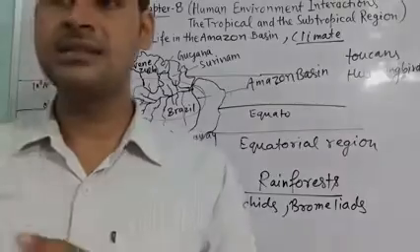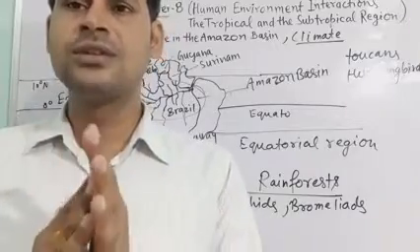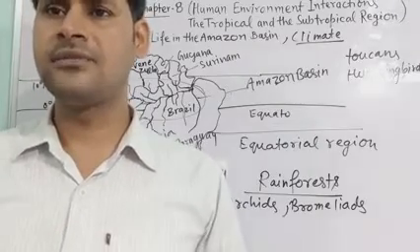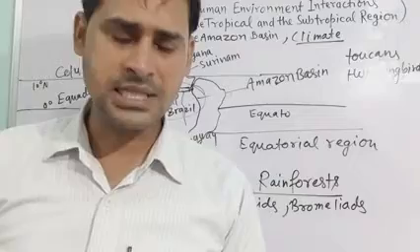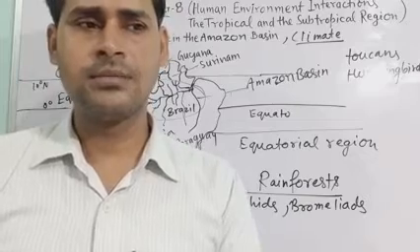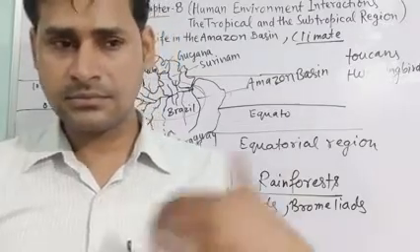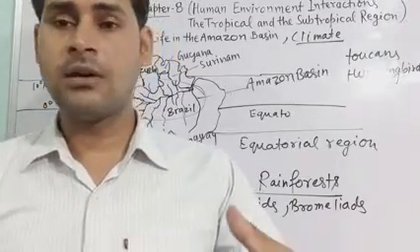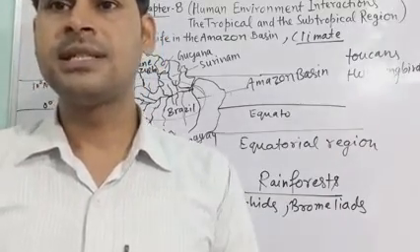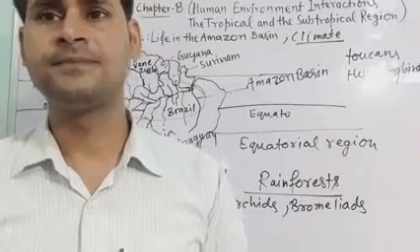Besides, the basin is home to thousands of species of insects. So several species of fishes, including the flesh-eating piranha fish, are also found in the river. Means it is very dangerous. Piranha fish is very dangerous for human beings, because it can smell the blood of man in the water. So it is very dangerous, and this basin is thus extraordinarily rich in the variety of life found there.